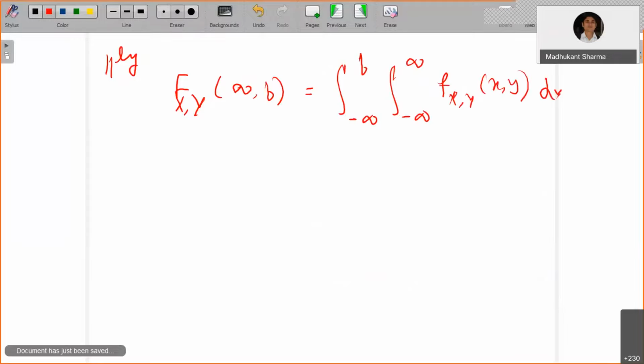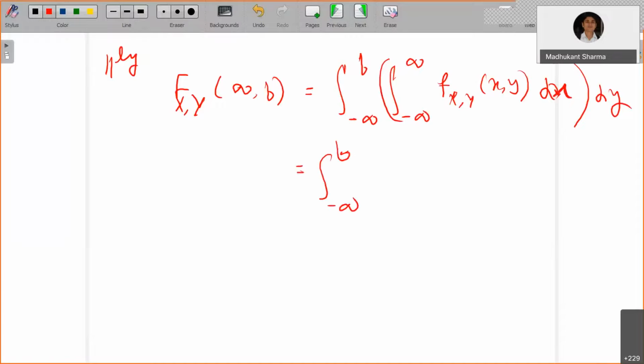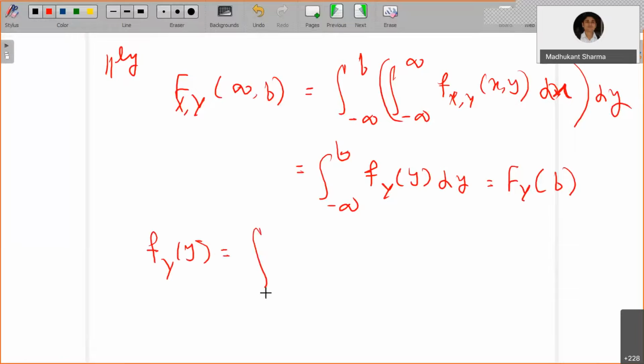This is the integral from minus infinity to b of f_Y(y) dy, which equals F_Y(b), where f_Y(y) is the integral from minus infinity to plus infinity of f_{X,Y}(x, y) dx.